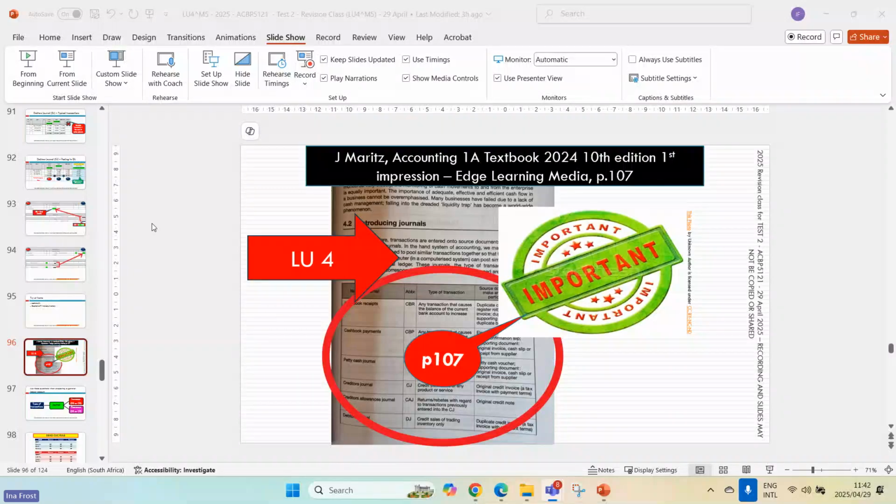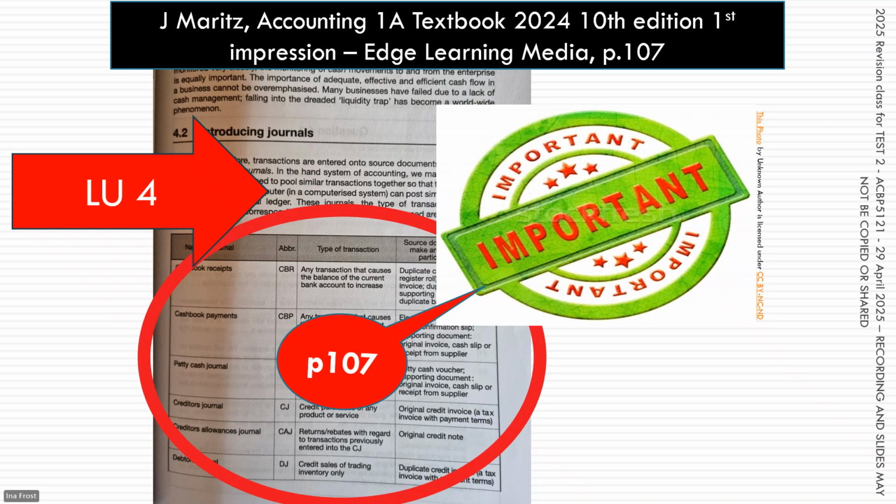So as I was saying, page 107, please make sure that you really look at this page, because it's just such an excellent page. And again, I think the question was earlier, how do I know if it's duplicate or original? This is the page that shows you if it's duplicate or original.